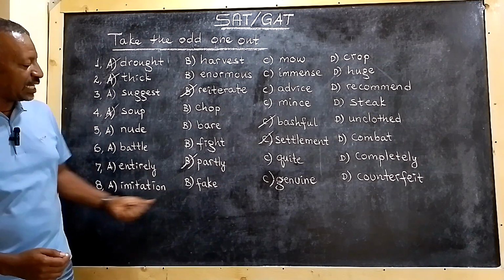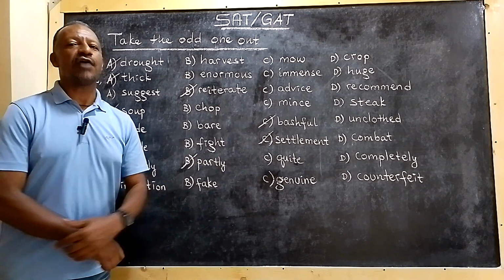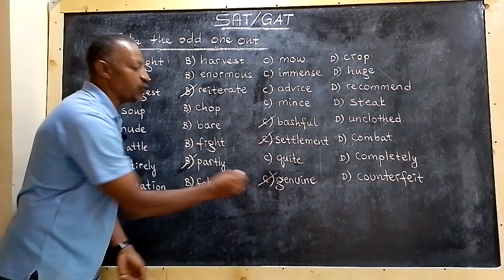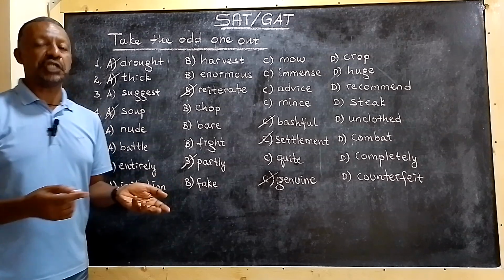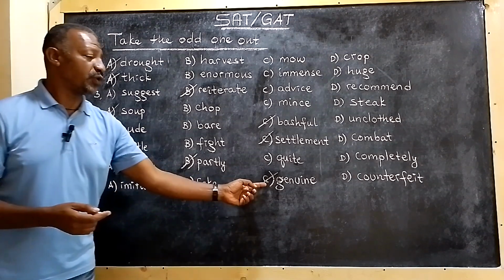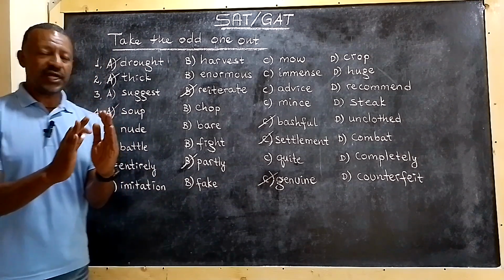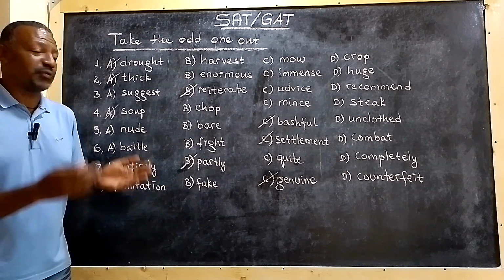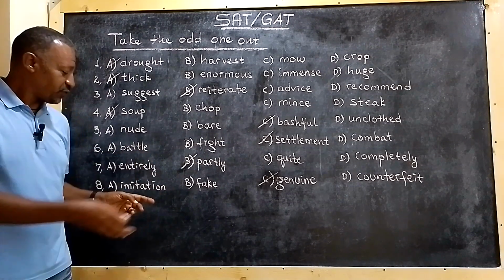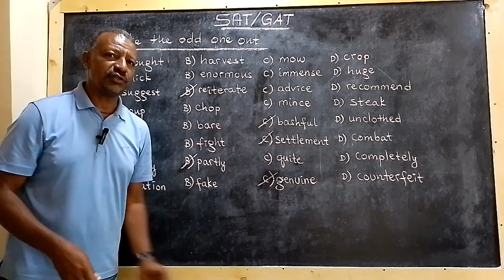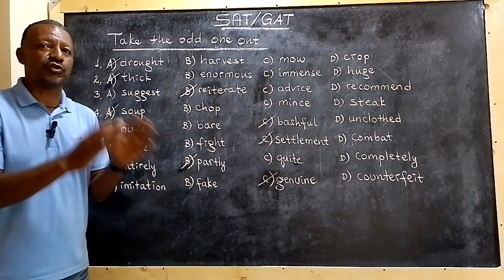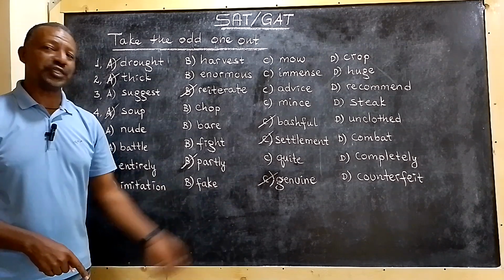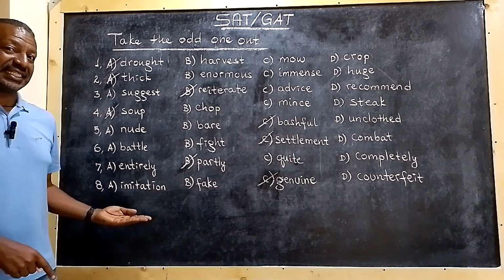What about this one? Imitation, fake, genuine, and counterfeit. You're correct. Genuine. Genuine means original, right? But fake and imitation, they're sharing the same thing, which means they're the copy of something. Imitation, fake, counterfeit, something which seems like the original, but it's not. But genuine means original, okay? So this is odd when we talk about the list, okay?